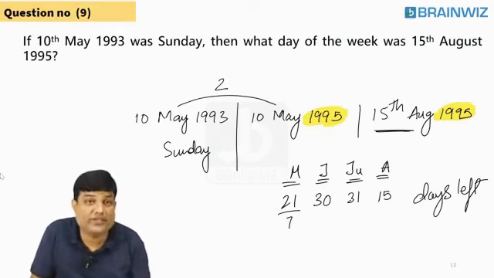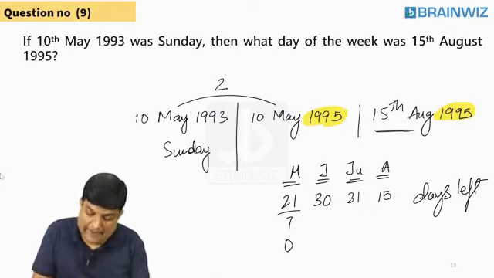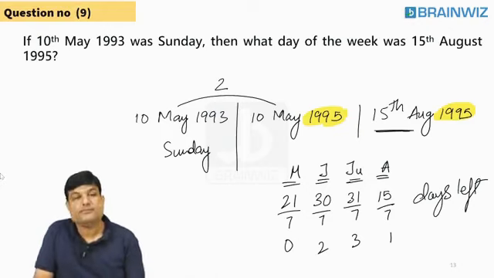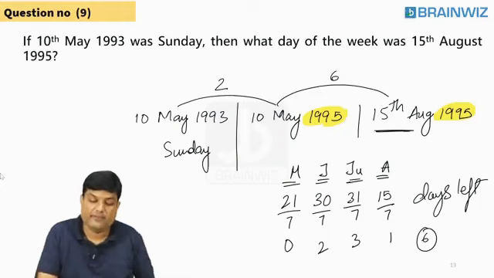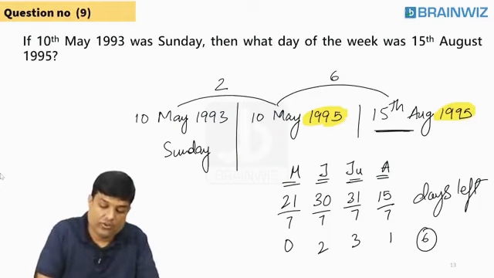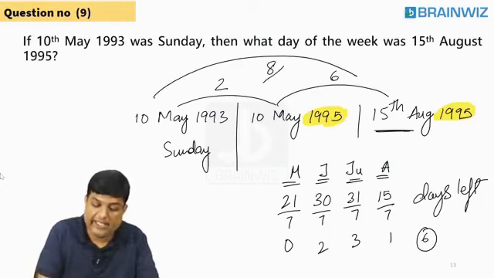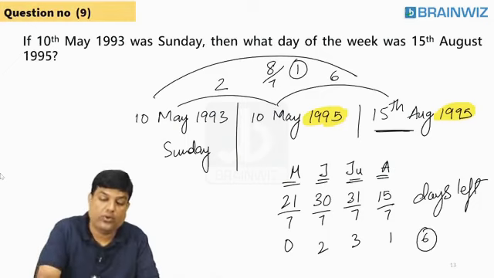Yes, Bhuvan Kumar is also saying yes. Okay. Divide by 7, 0. Divide by 7, 2. Divide by 7, 3. Divide by 7, 1. How many odd days, students? 6. So you write 6 here. So here is 2. Here is 6. Overall 8. 8 divided by 7, that is 1. I told you 1, students. I told you Sunday.